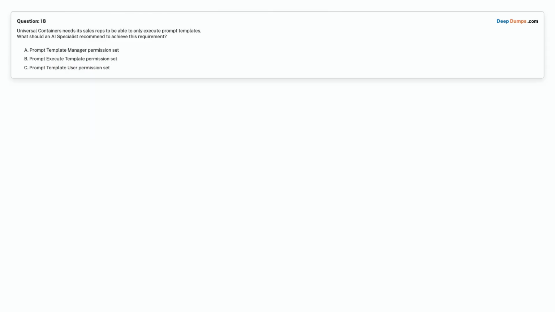Question 18. Universal Containers needs its sales reps to be able to only execute prompt templates. What should an AI specialist recommend to achieve this requirement? Option A. Prompt Template Manager Permission Set. Option B. Prompt Execute Template Permission Set. Option C. Prompt Template User Permission Set. Choose the correct answer.